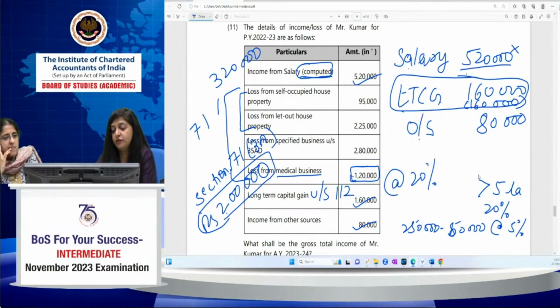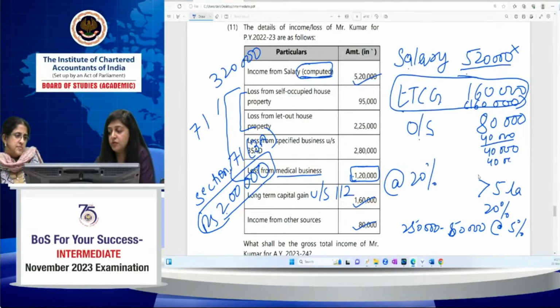If you set off this house property loss against long-term capital gain, then you will not have this long-term capital gain income, and you will have only the other sources income of 40,000. So you can set off your business loss only to the extent of 40,000 here, and the remaining 80,000 you have to carry forward. Still, you have salary income, but because you have not planned in the most beneficial manner, you have not planned accordingly.